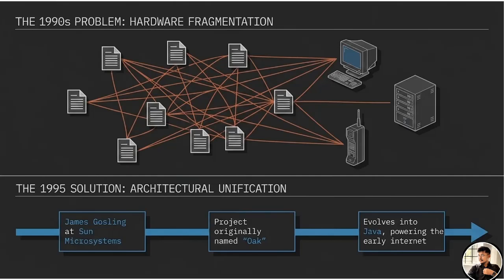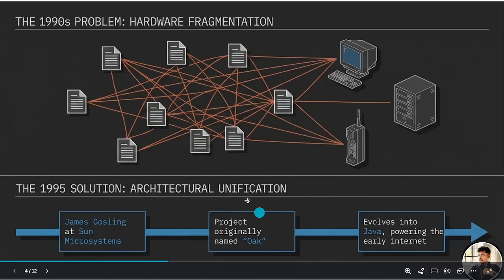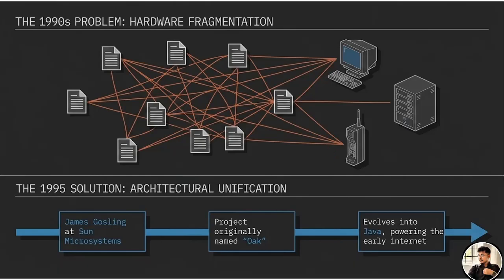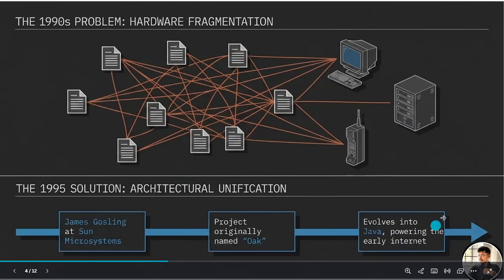James Gosling, who was at Sun Microsystems, developed a language called Oak in 1991. The project was originally named Oak only, and when it came to the internet, they faced challenges like naming conflict. The Oak name already existed with some companies, so they changed it to Java in 1995. So that was the evolution of Java.